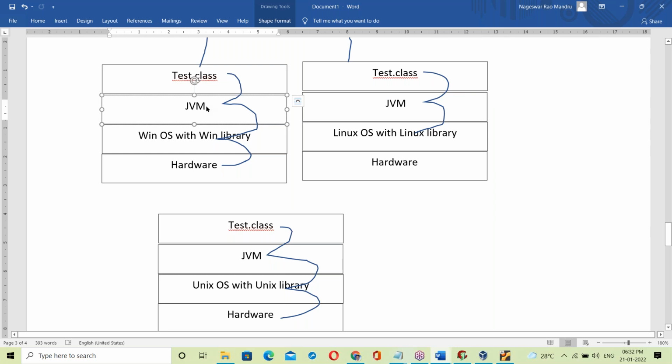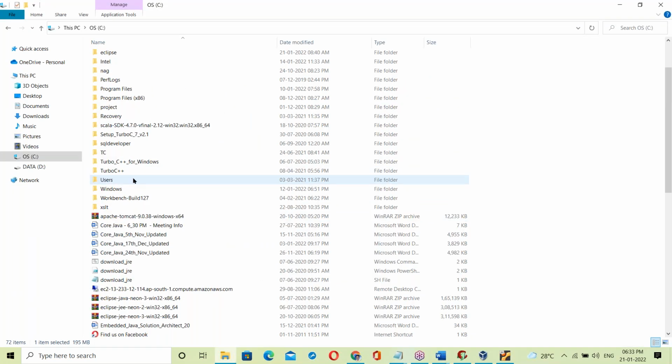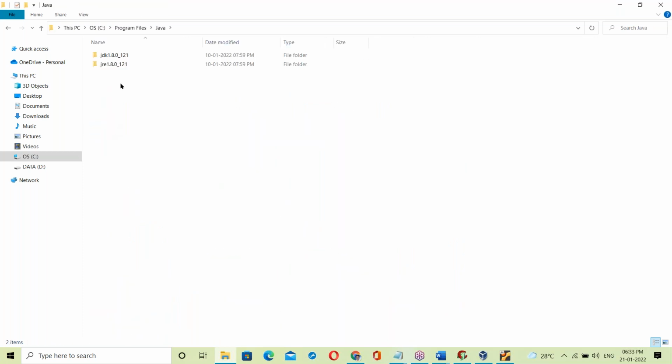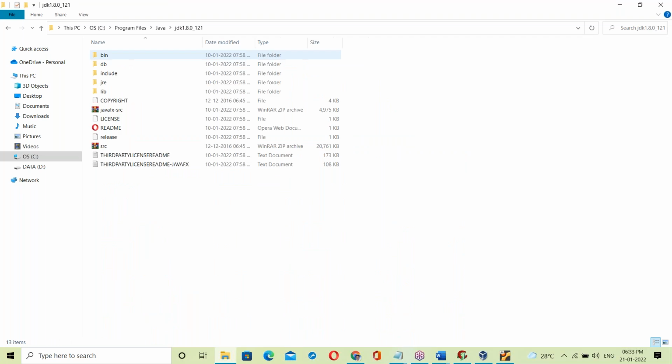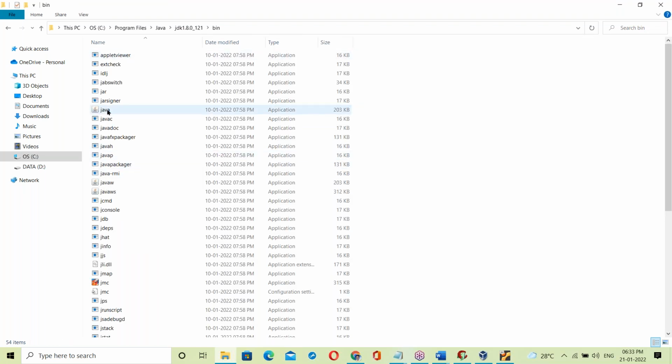The reason: JVM is a C++ exe file. JVM is an exe file. Let me show the JVM also. Yes, Program Files, Java, JDK. In the JDK, this is the bin folder. Here this is JVM. See, a Java application means the exe file. This is JVM.